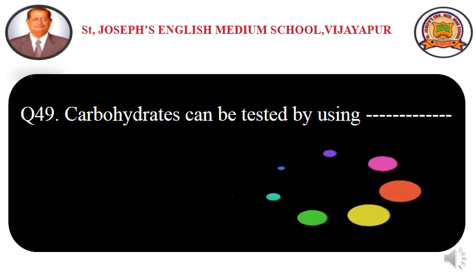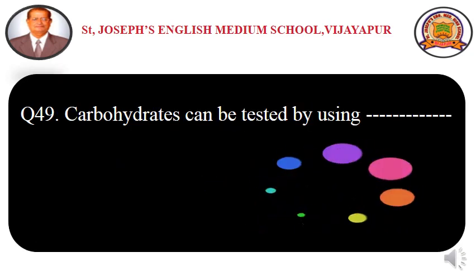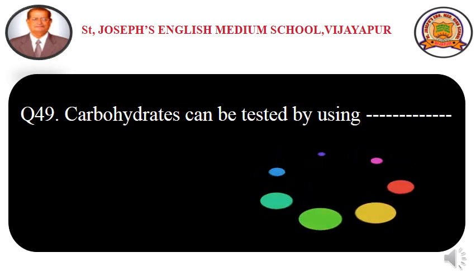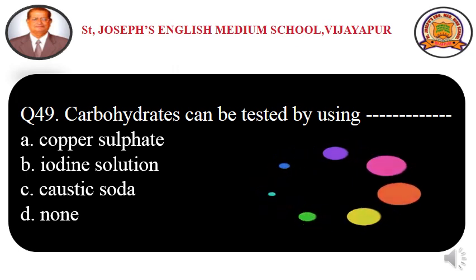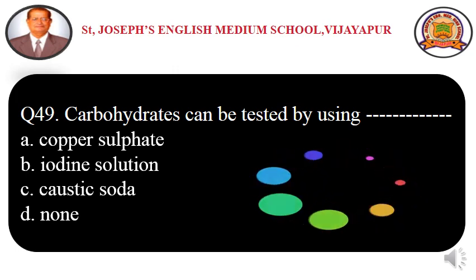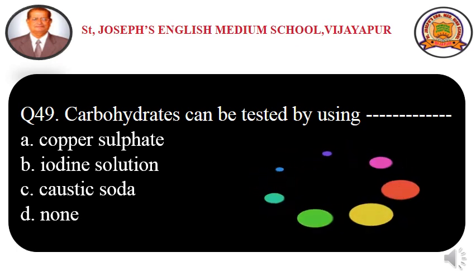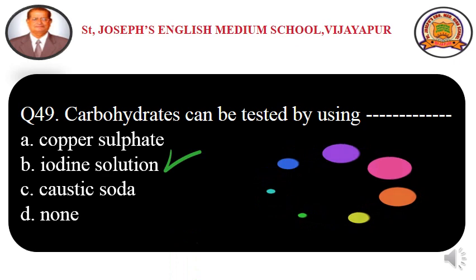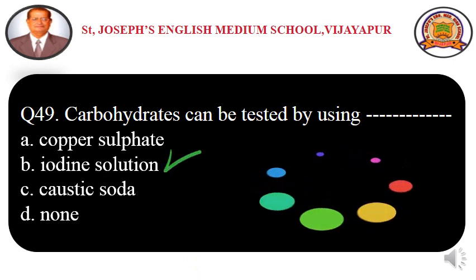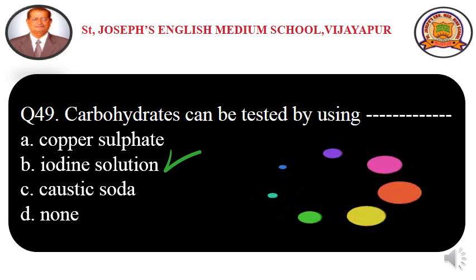Okay. Question number 49. Carbohydrates can be tested by using dash. The options are option A, copper sulfate solution, option B, iodine solution, option C, caustic soda, and option D, none. Iodine solution is used to test carbohydrates. So option B, iodine solution is the correct answer.